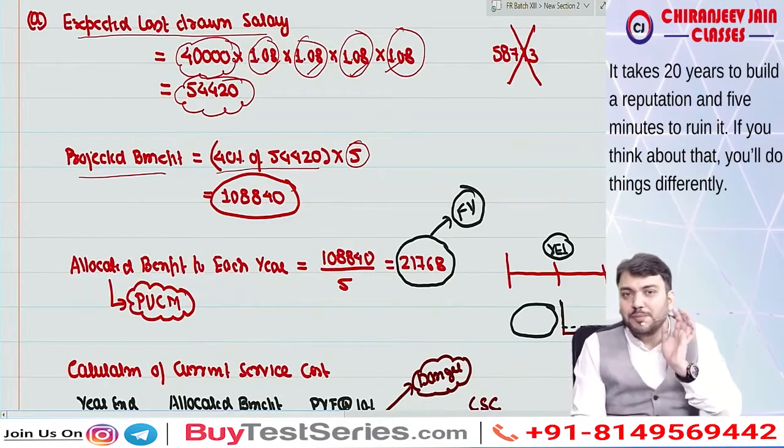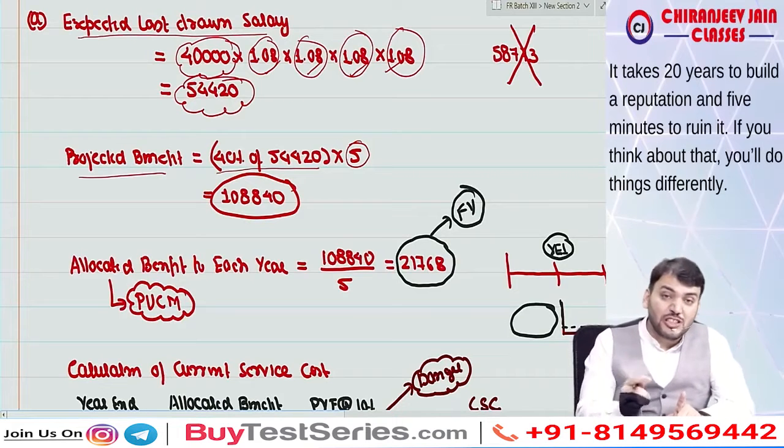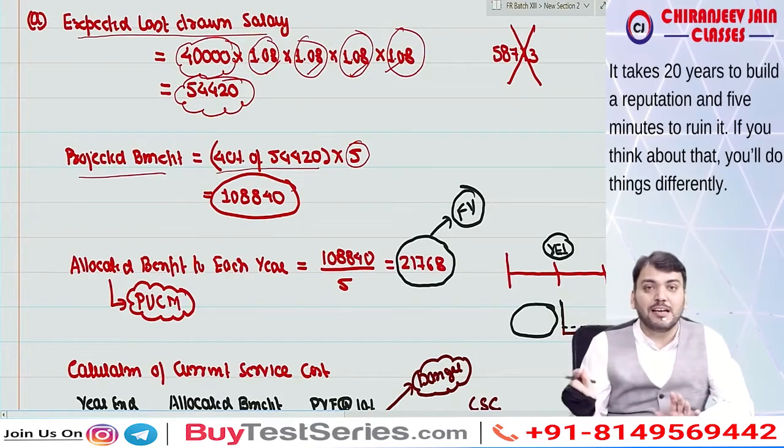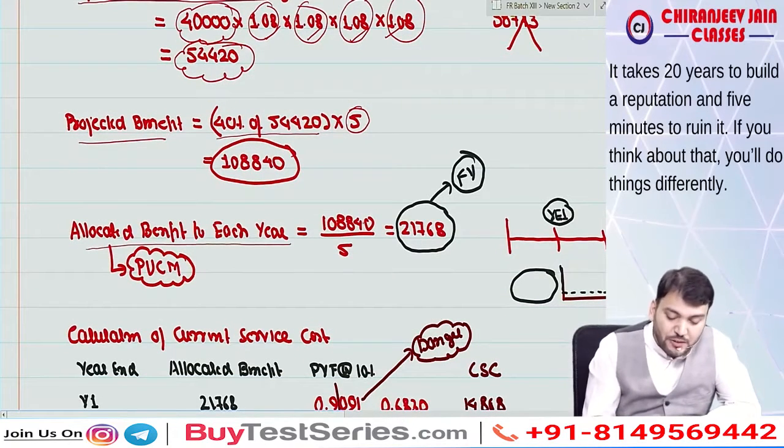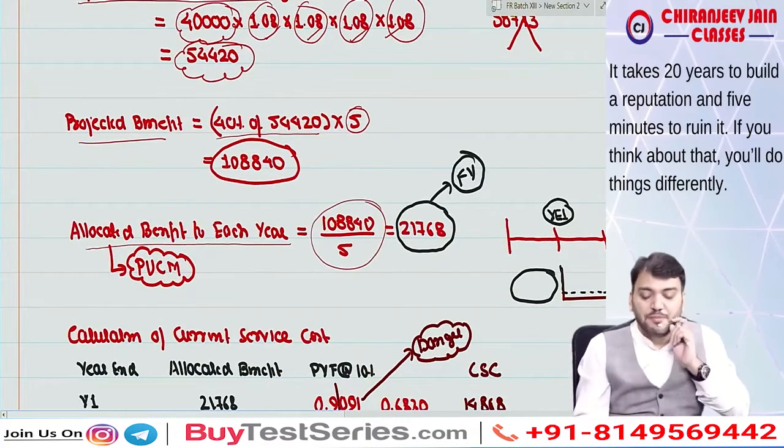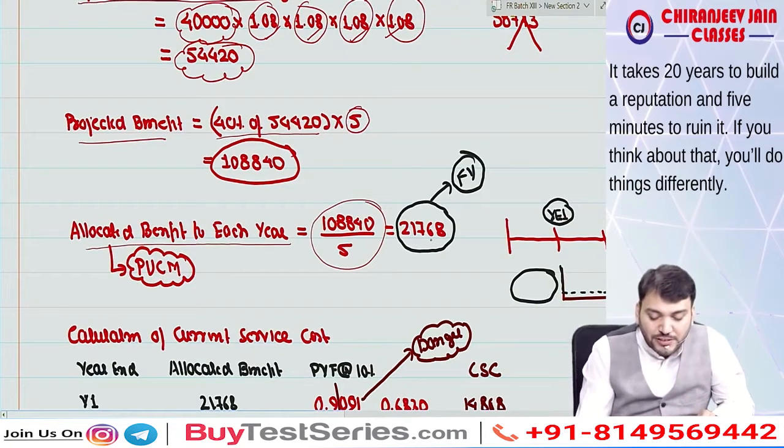We allocate this benefit over how many years? 5 years. So this method is known as the projected unit credit method. The allocated benefit to each year will be this divided by 5 years, so it will be 21,768.